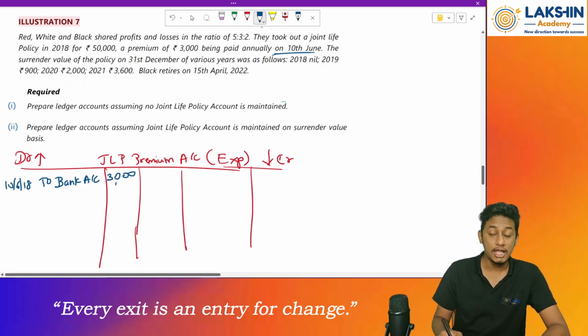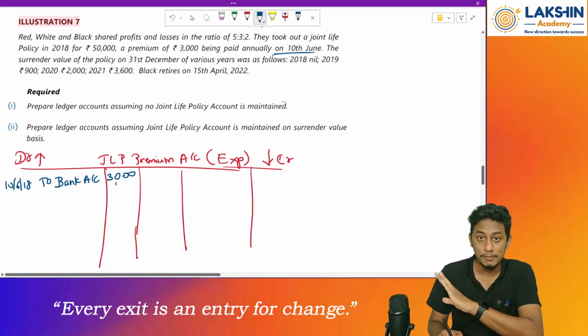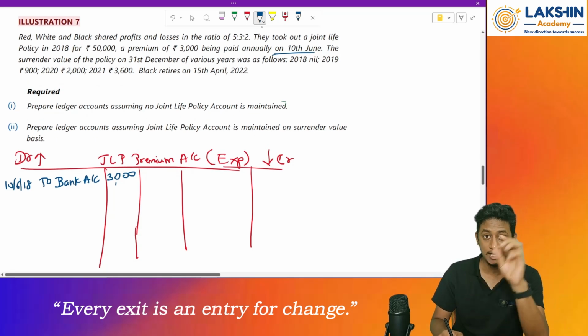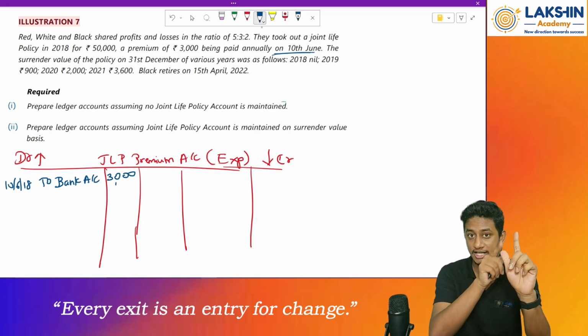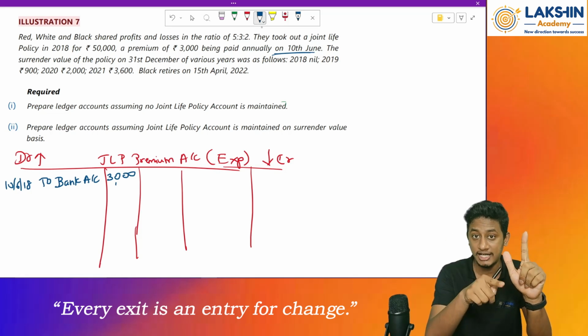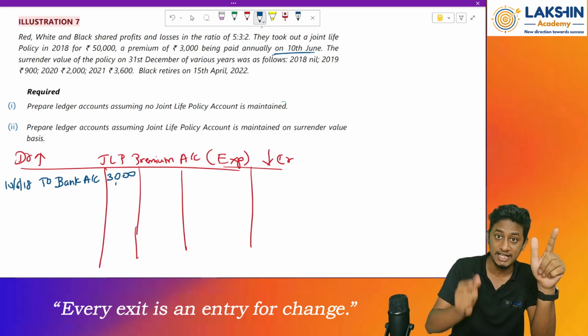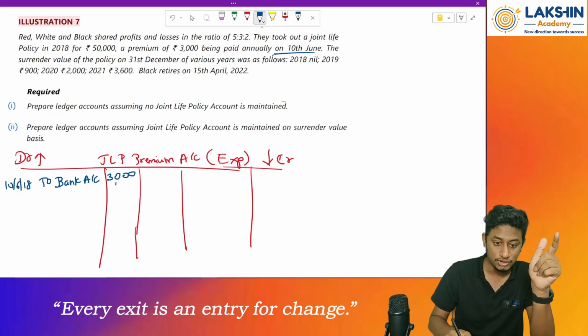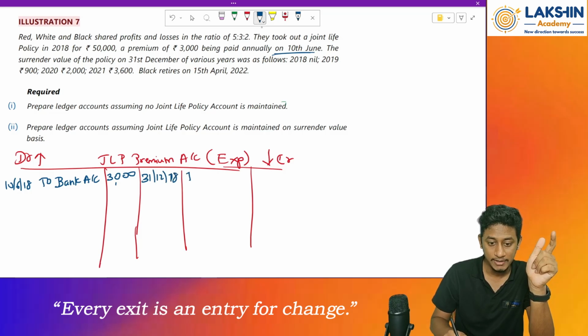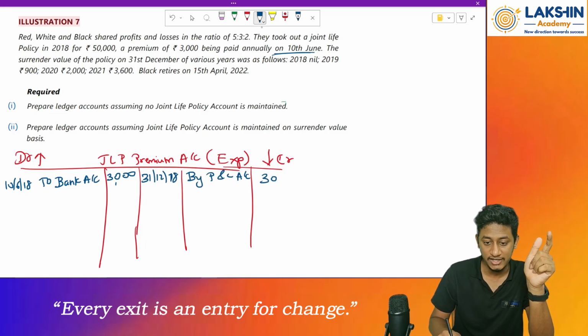Then after this, for the year end, where will this amount be transferred to? Since we know that whatever expense and income accounts are there, they have to be closed during the year end. Because of that, whatever balance is there will be transferred to the P&L account. So on 31st of December 2018, I will transfer it to the P&L account. This is a transfer entry for rupees 3,000. This is my first year.